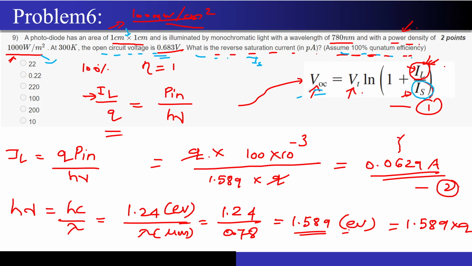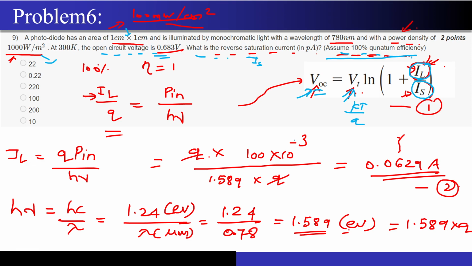Open circuit voltage is given to me. The Vt is nothing but kT by q, so we can find it out. The only thing unknown is IL. But they have given me one important piece of information: assume a 100% quantum efficiency.